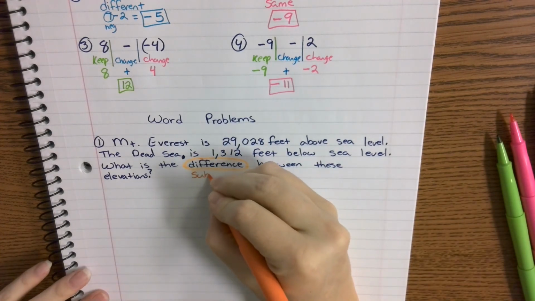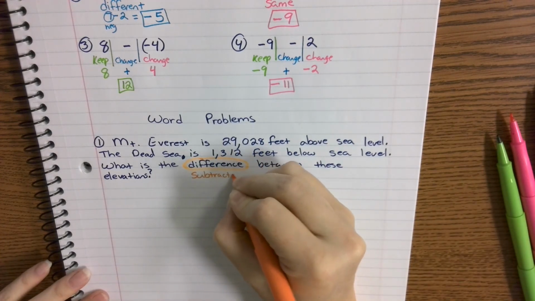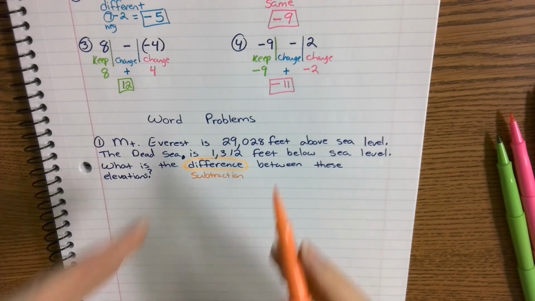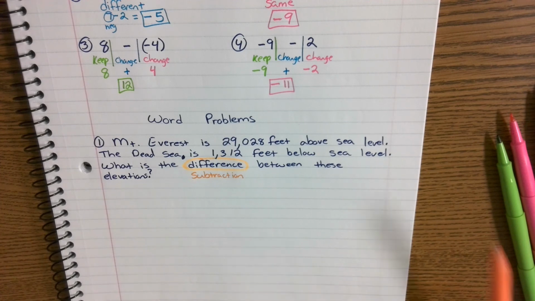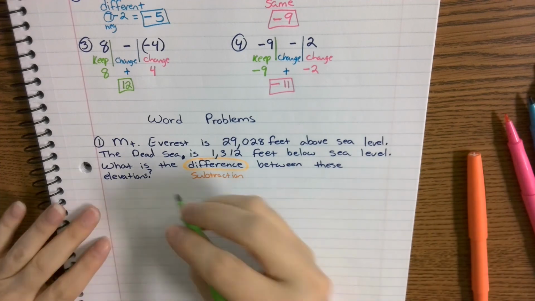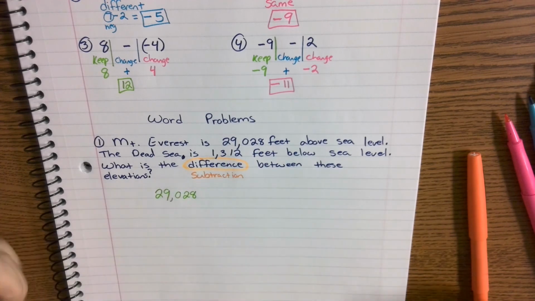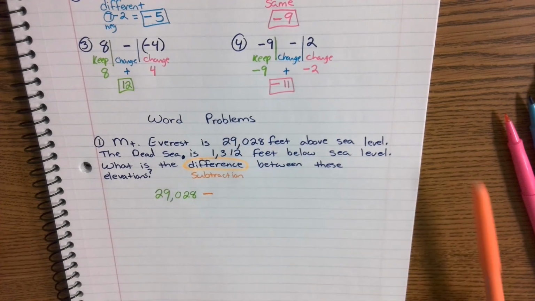We are going to subtract the 2 elevations from each other. You're trying to find the difference between these elevations, so you are subtracting those values. So we are taking 29,028 and we are subtracting.